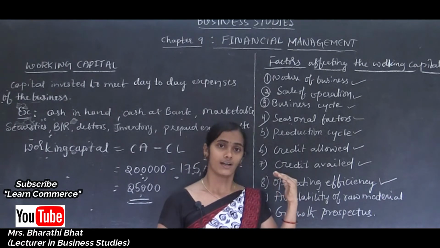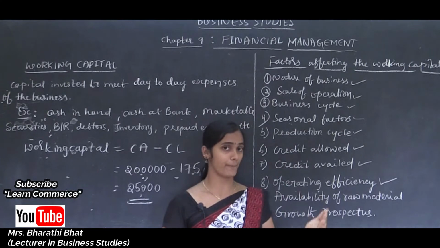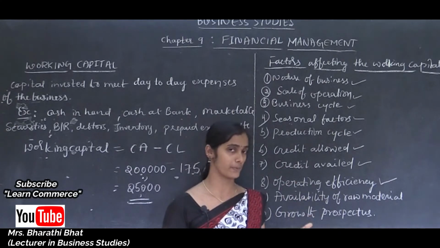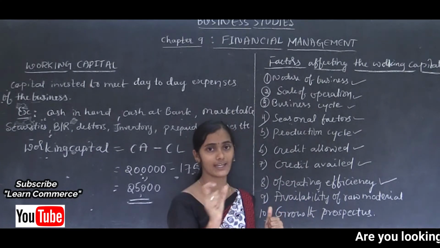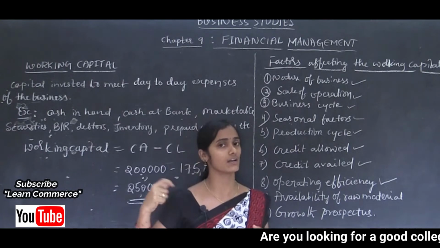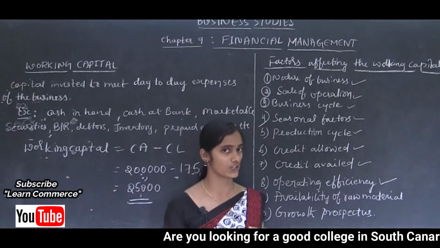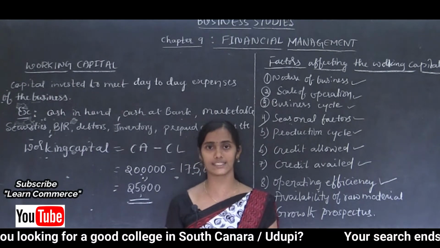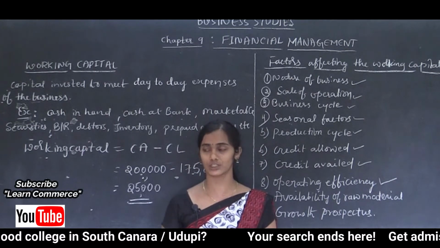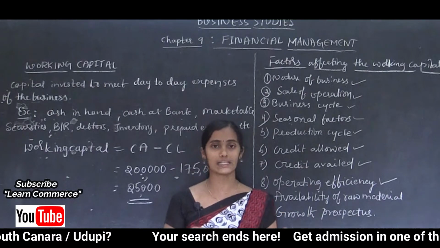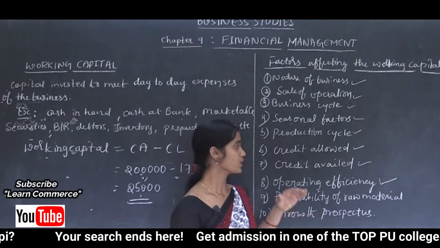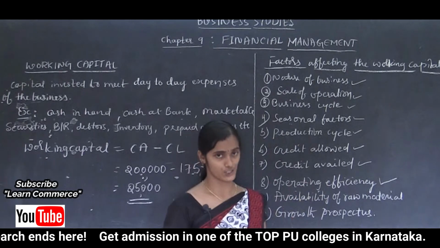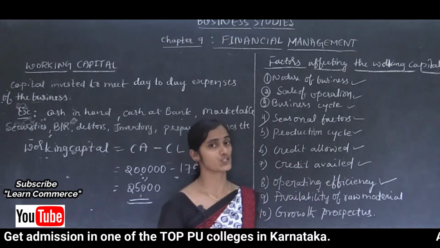So an organization with a higher level of operating efficiency can manage its working capital easily. They can manage with less working capital. So operating efficiency is also a factor.